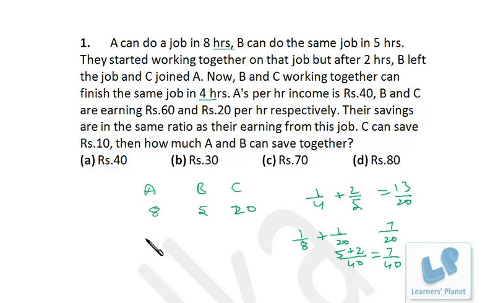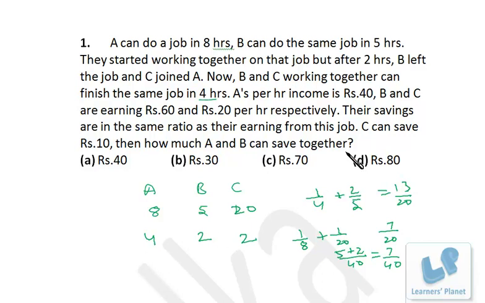That means precisely A is working for 4 hours, B is working for 2 hours and C is working for 2 hours. Getting my point? Because A was working since the start. When A works 4 hours, B works 2 hours and C works 2 hours, the job is completed. Now A's per hour income is rupees 40. Their savings are in the same ratio as their earning from this job.